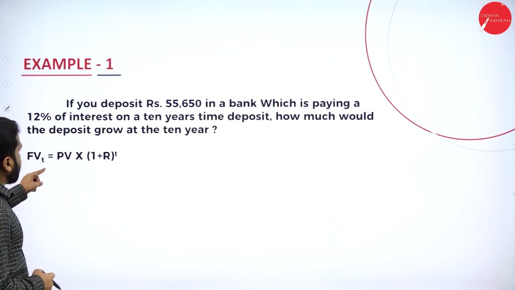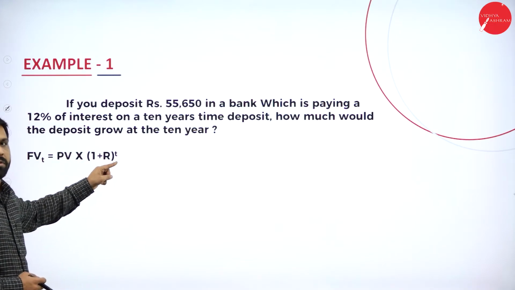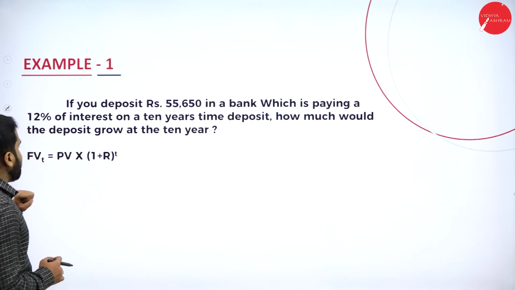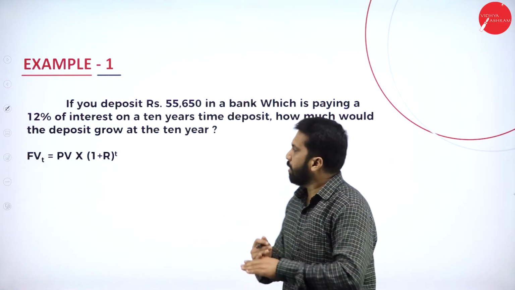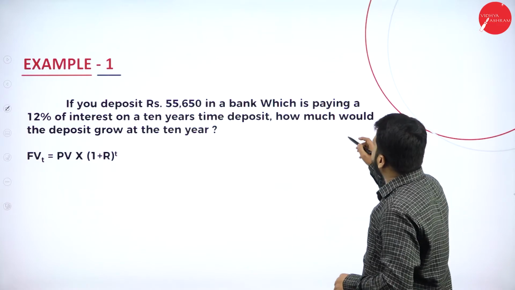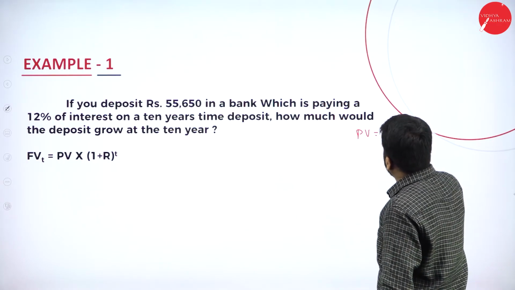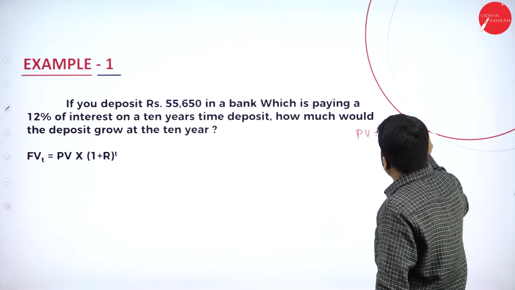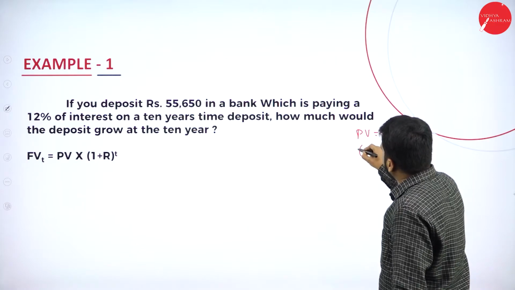Future value equals present value multiplied with 1 plus R to the power of T. Now, very simple. Before we start our problem, remember, we have to write what is present value. Present value as per this question, 55,650. Now, what is T?